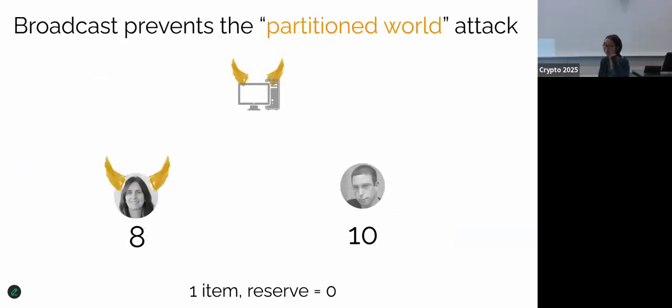Indeed, there is something that the platform can do, and this is why we need to introduce this broadcast to prevent it. I call this the partition world attack. In consensus lower bound proofs, you also see this kind of attack a lot. So imagine the platform is colluding with Shafi. Shafi has a true value of 8. Dan is the honest user with a true value of 10. There's a single item, the reserve is 0. Normally, Dan should get the item and pay a price of 8.